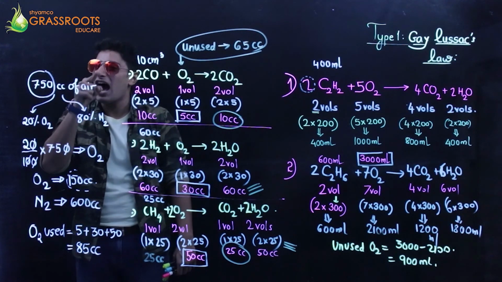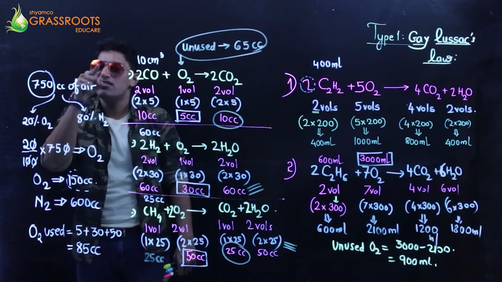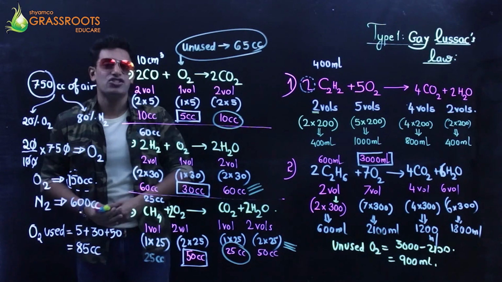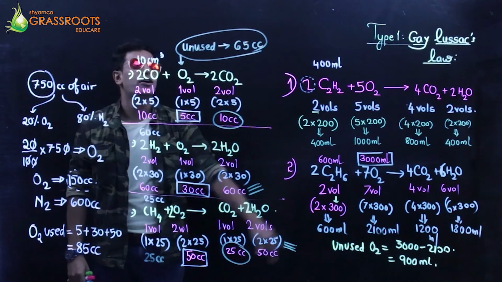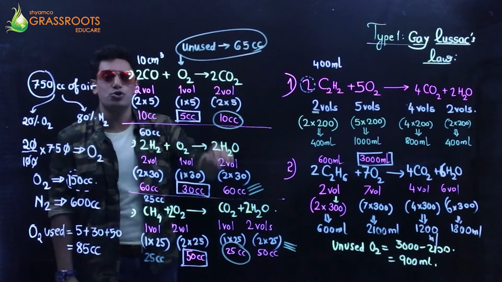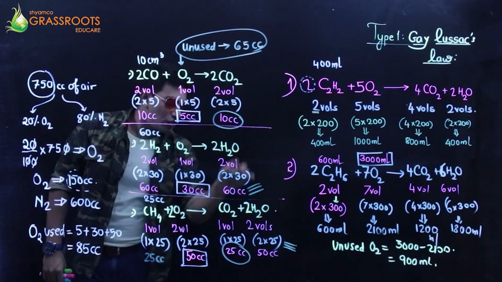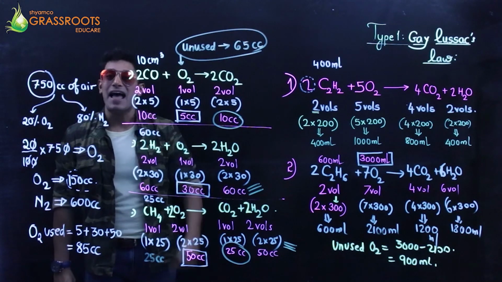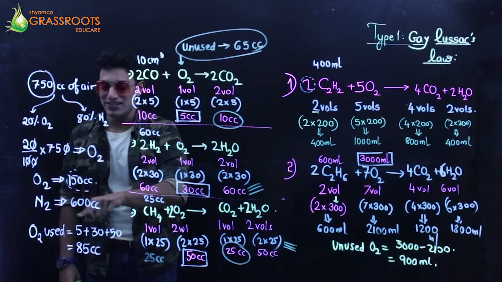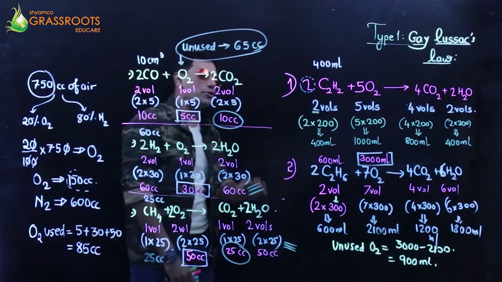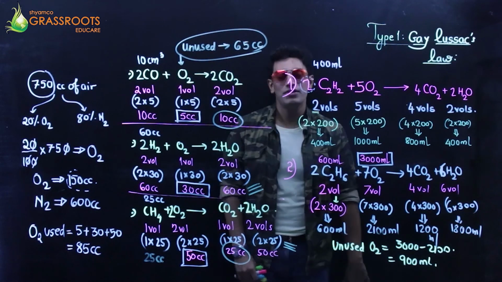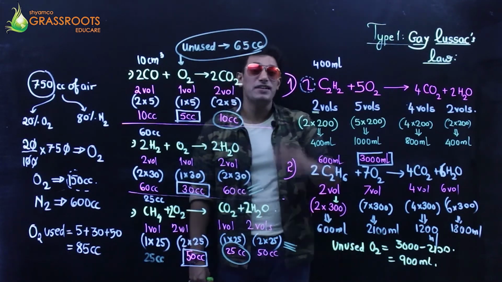So, if someone asks you what is the resulting mixture, the final mixture is 65 cc unused oxygen, 35 cc carbon dioxide, and nitrogen 600 cc, but moisture should not be written. So these are three sums which I have taken from Gay-Lussac's point.